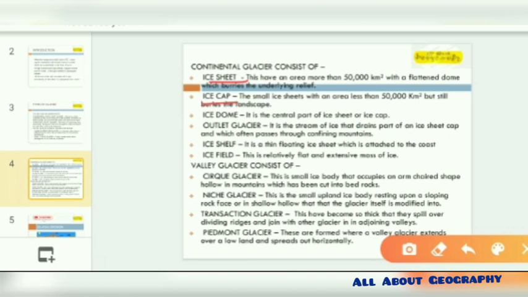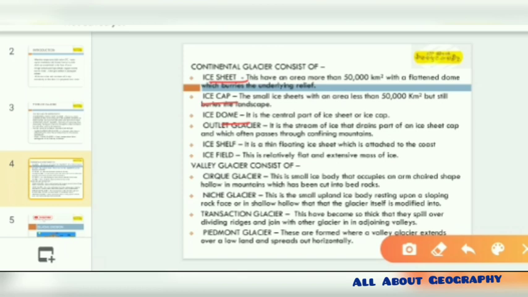and it has a flattened dome which buries the underlying relief, while the dome is just the central part of the ice sheet or the ice cap that has been formed. The outlet glaciers, as the name suggests, are the ice that drains part of the ice sheet or cap and which often passes through the confining mountains.